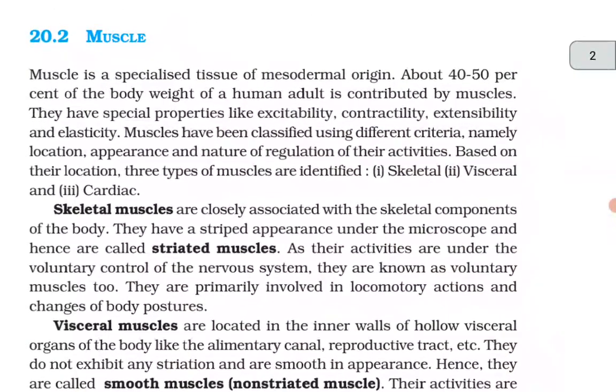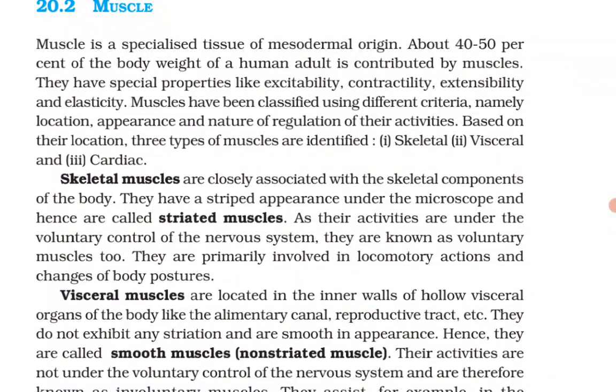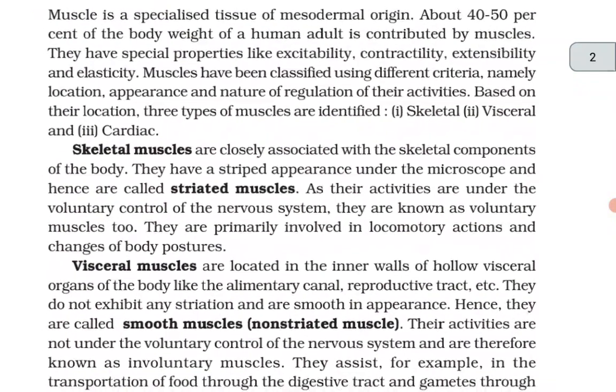Muscle is a specialized tissue of mesodermal origin. About 40 to 50% of the body weight of a human adult is contributed by muscles. These have special properties like excitability, contractility, extensibility and elasticity. Muscles have been classified using different criteria, namely location, appearance and nature of regulation of their activities.